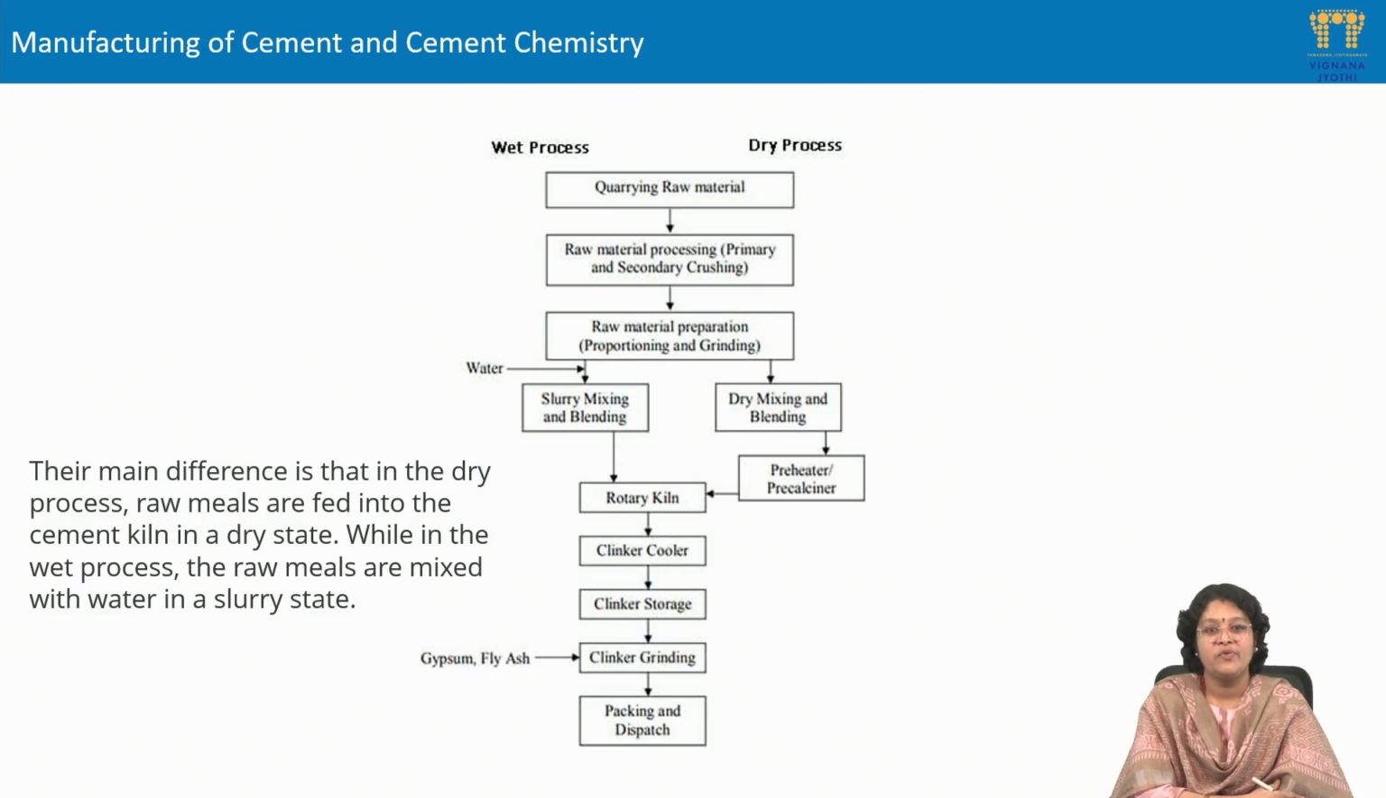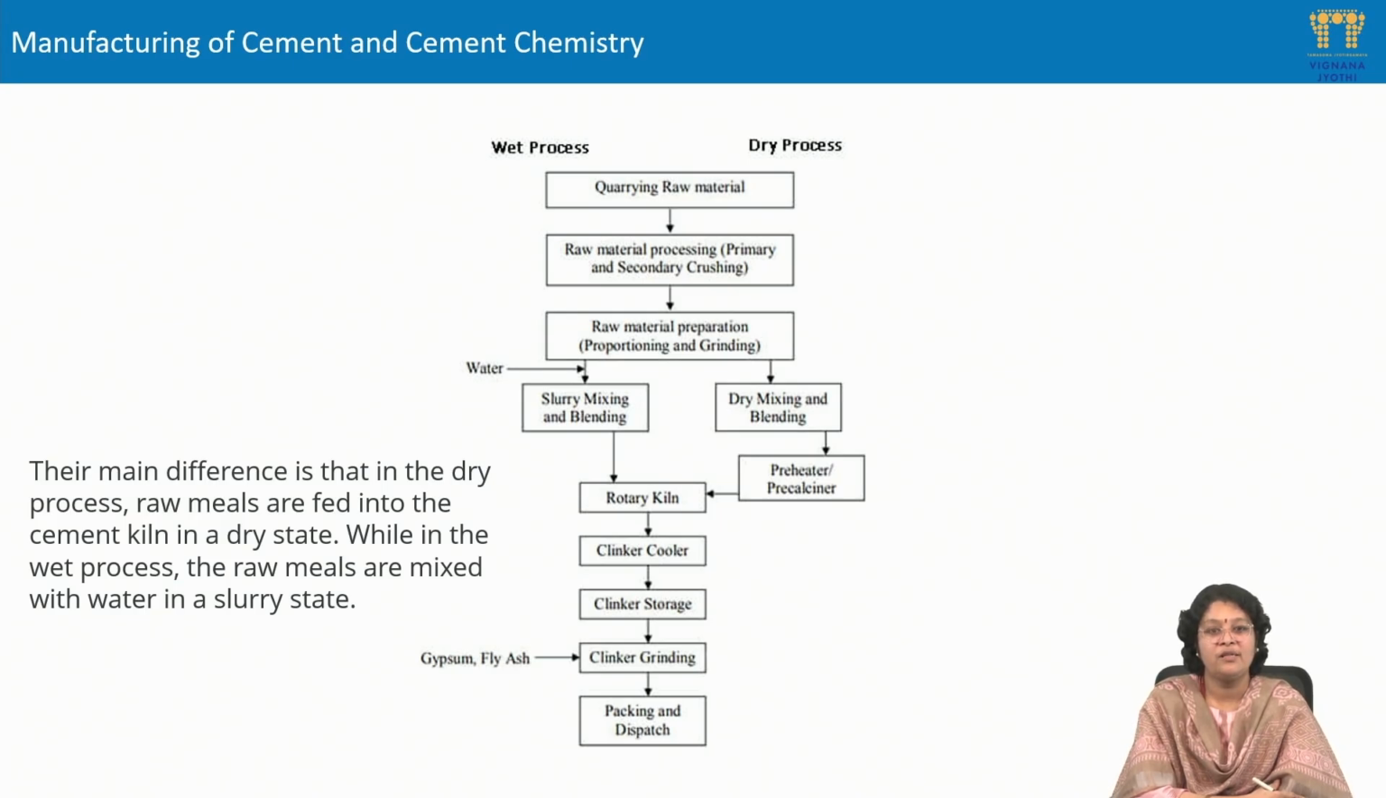In the wet process, the material in slurry form is blended in the required proportions and sent to the rotary kiln, and from there on the process is common for both the wet process and the dry process. From the rotary kiln, the clinker is obtained as an end product, and from there it is sent into the cooler.